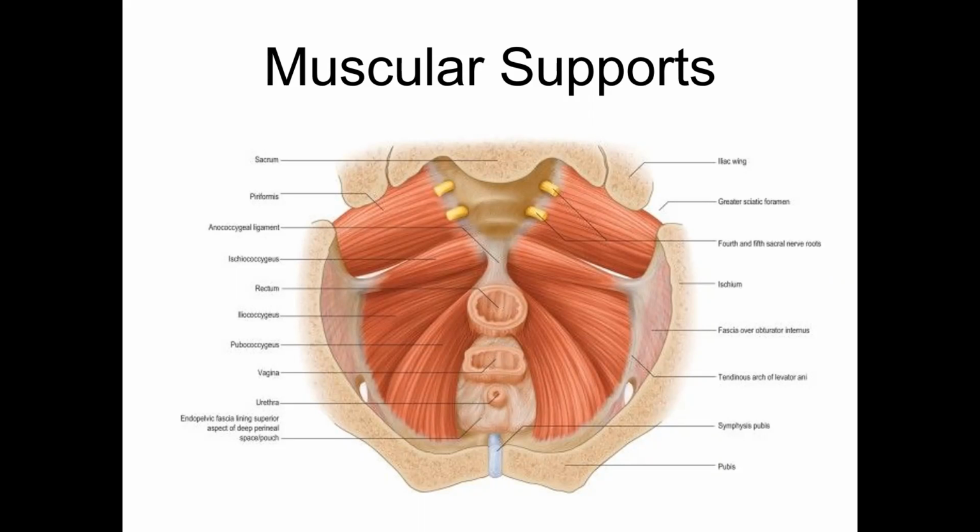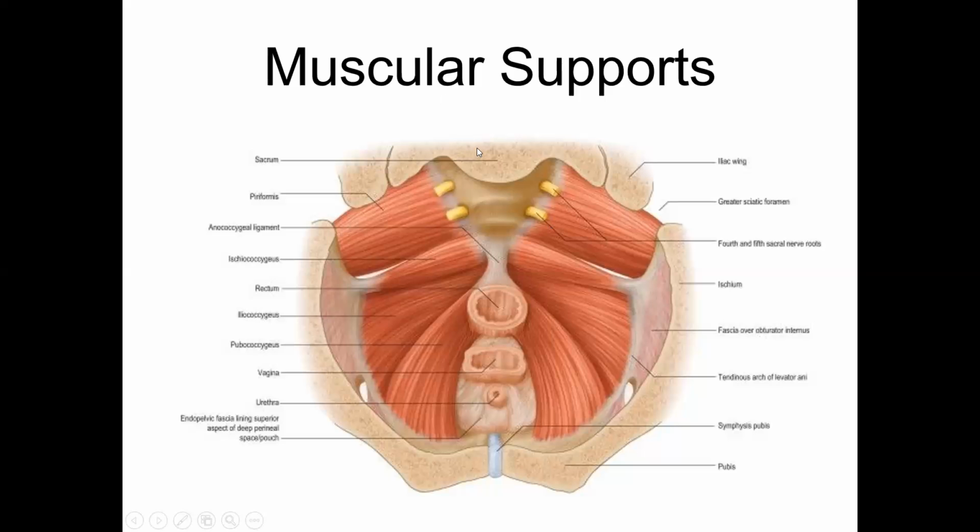In males, there is no vagina, but the lower part of the urinary bladder has the prostate. So it is called the puboprostaticus muscle. So the medial fibers of levator ani, the pubococcygeus, have a puborectalis sling and a pubovaginalis sling. Pubovaginalis will support the vagina and indirectly support the uterus and the cervix, preventing the prolapse of the uterus.